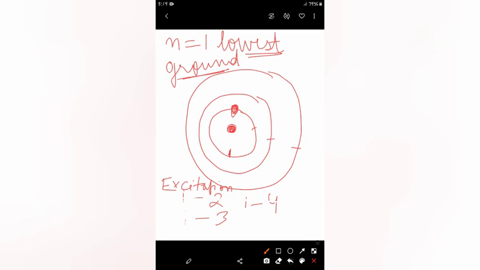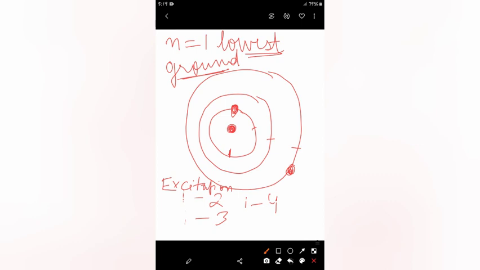Now, contrary to this, an electron can emit energy and move from a higher stationary state to a lower stationary state. So what will happen in this case? If we have an electron somewhere here, then it will lose its energy and move to some lower energy state.